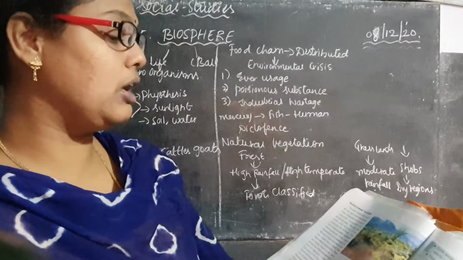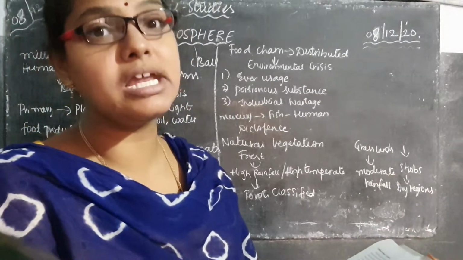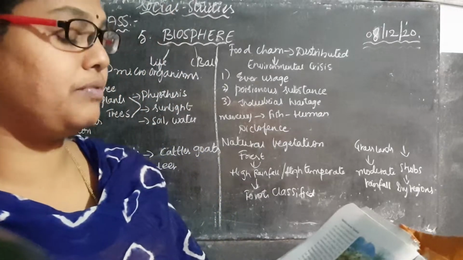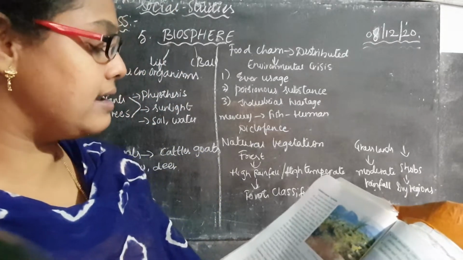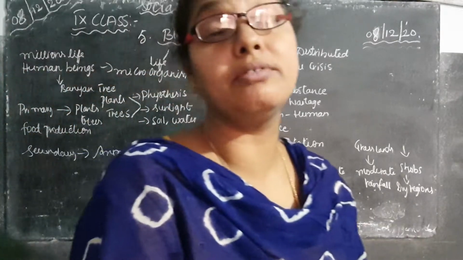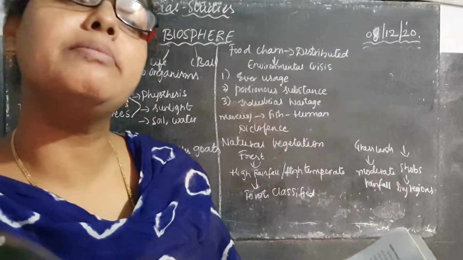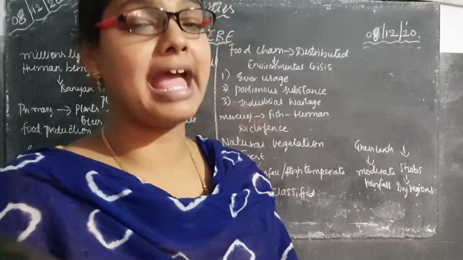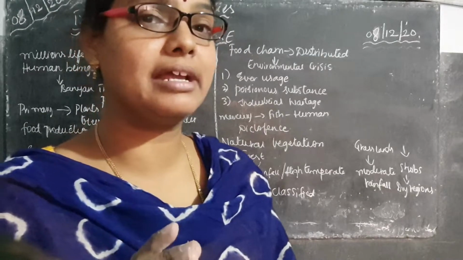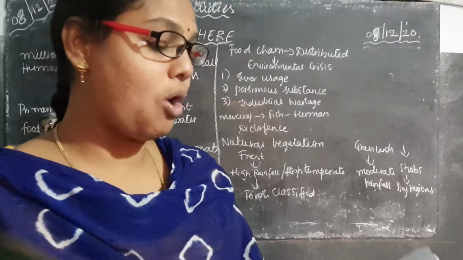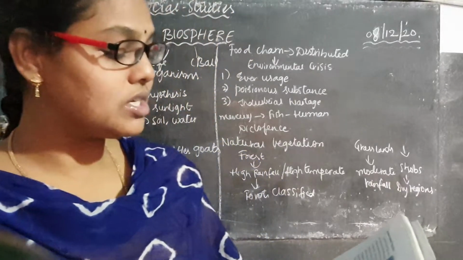Mediterranean Sea, in Europe, Asia, Africa and Asia. We are able to find Mediterranean type of vegetation in these continents. So what type of atmosphere we are having in the Mediterranean vegetation? We are having hot dry summers and wet winters. What type of climate conditions are we going to experience in the Mediterranean vegetation? Hot dry summers and wet winters.